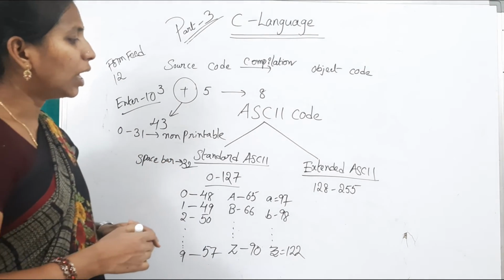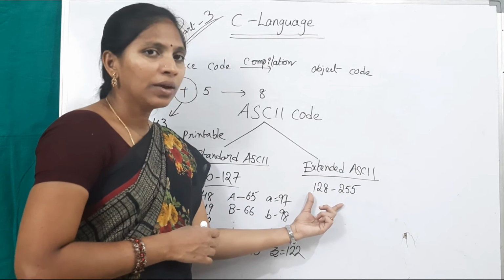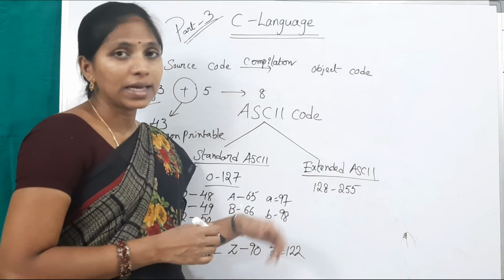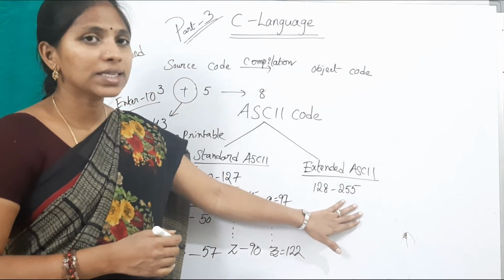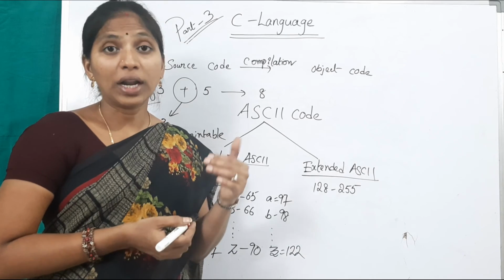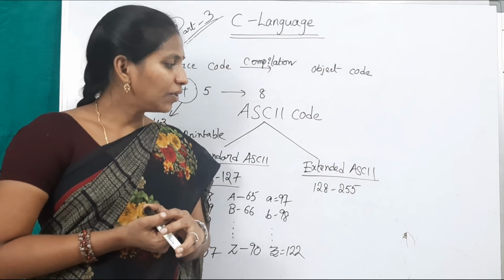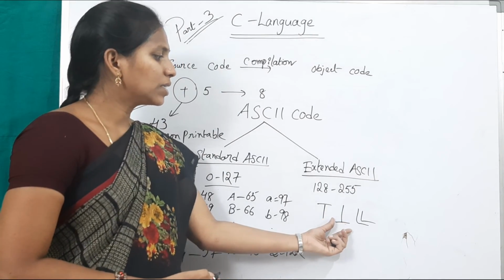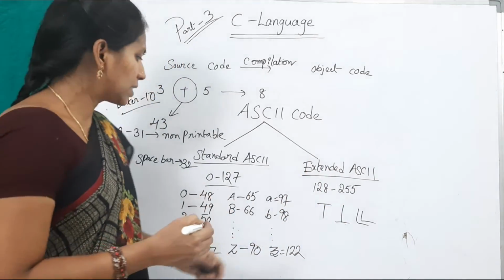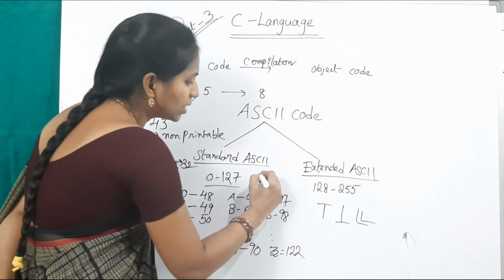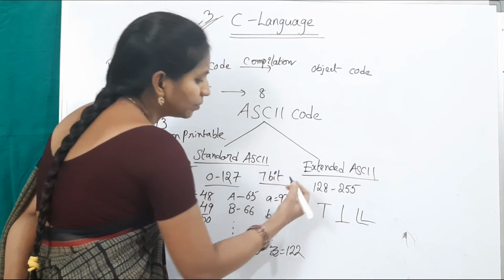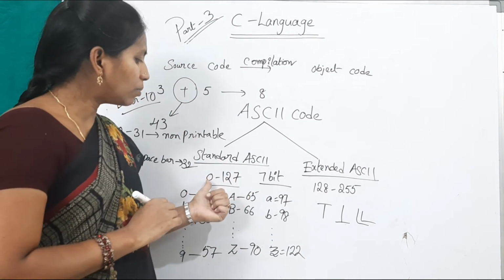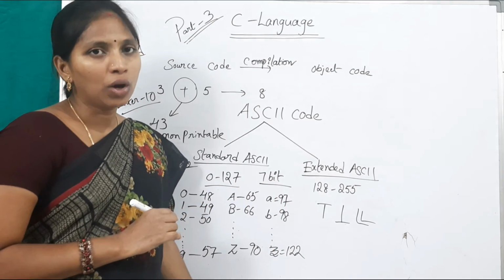Okay. Now see, extended ASCII from 128 to 255 is the range for extended ASCII. In this extended ASCII there are special symbols and foreign language characters, and these are very helpful in the creation of protocols. There are some special symbols present in extended ASCII. Here standard ASCII is 7-bit coded. Actually 1 byte equals how many bits? 8 bits. But here standard ASCII from 0 to 127 is 7-bit coded.